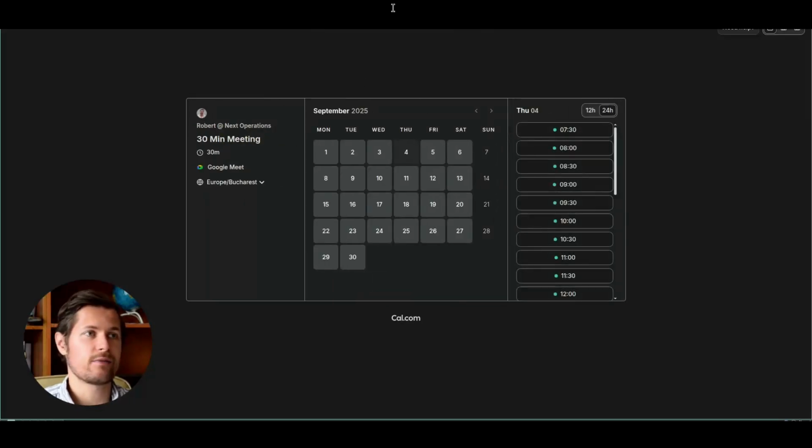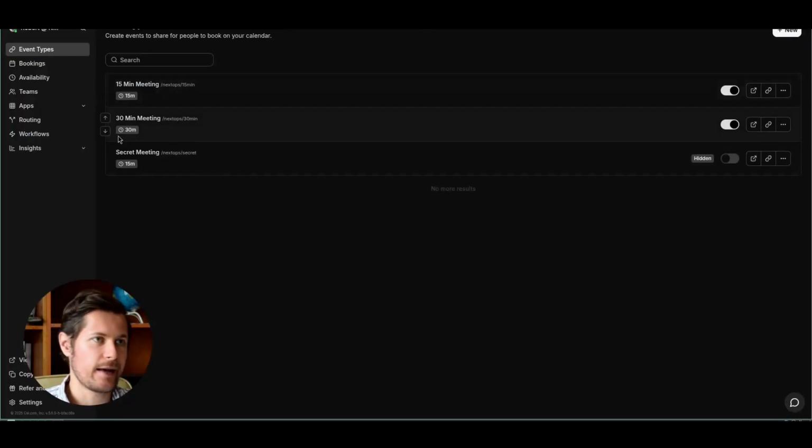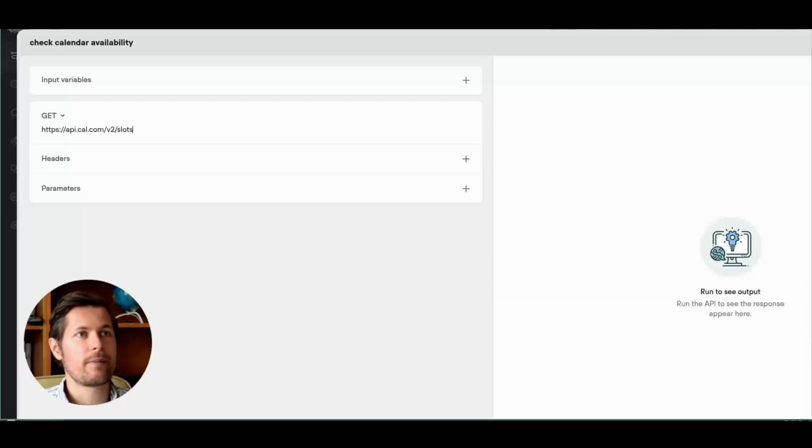So how do I get this? Well, I go to cal.com and sign in. This is how my dashboard looks like. And then I click on this event, and then I copy the event type ID from the address bar. So it is the string that is right after event type. So now I paste this here.